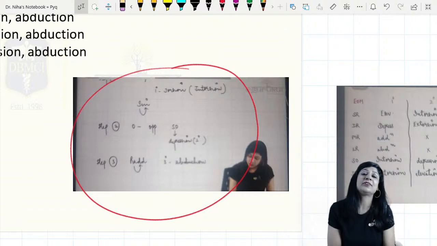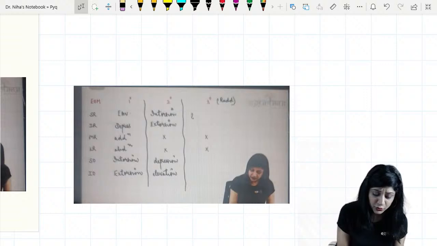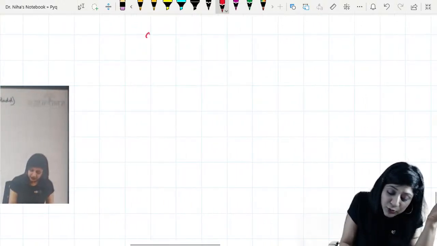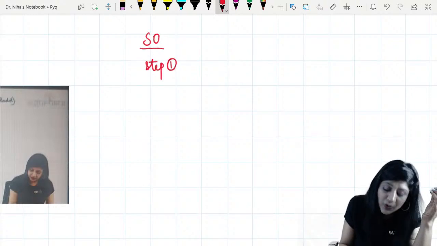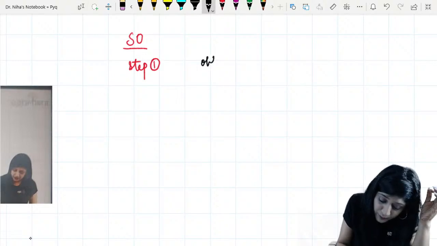Then also I taught you about the superior oblique. So we have taught you about the actions of the superior oblique. Let's revise it. Superior oblique. Now what is your step number 1? Whenever you have to look for the actions, you have to see whether it's an oblique or it's a rectus.